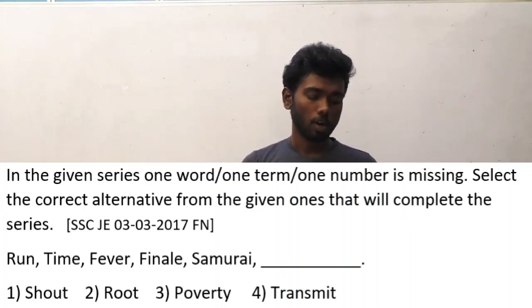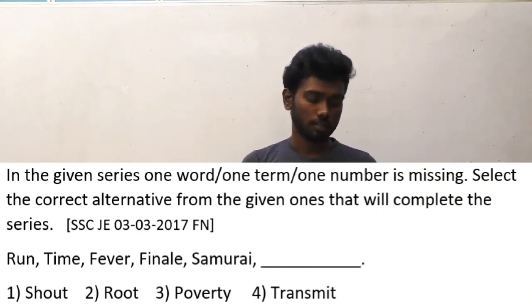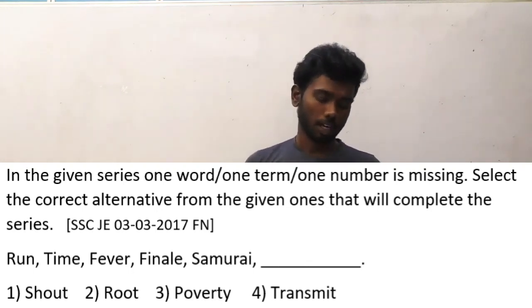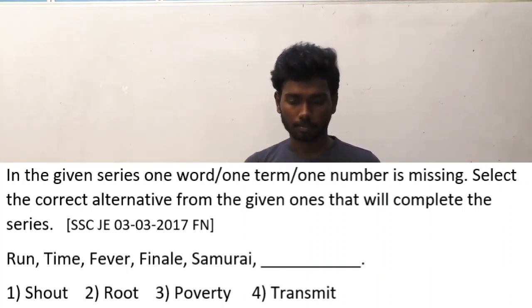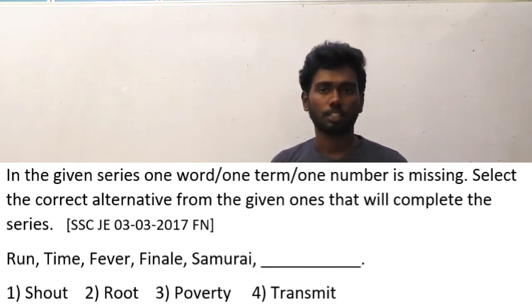Select the correct alternative from the given ones that will complete the series. I will read out the series here. Run, time, fever, finale, samurai is the series. And the options here are option A, shout, option B, root, option C, poverty, option D, transmit. We have to check which option is right.